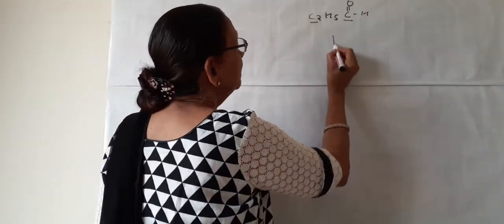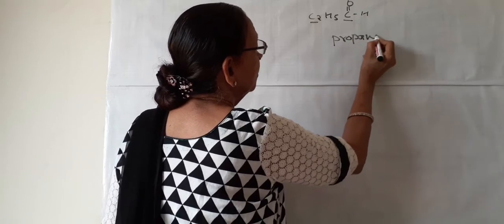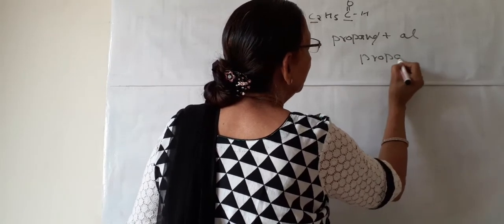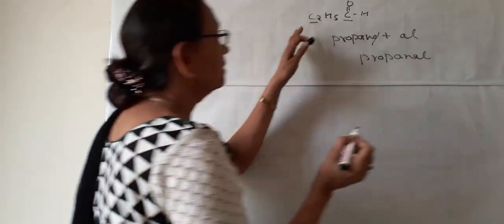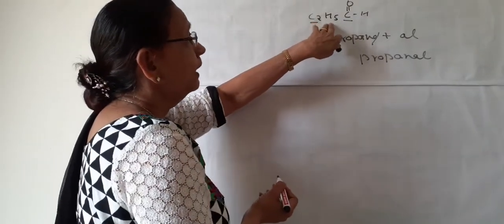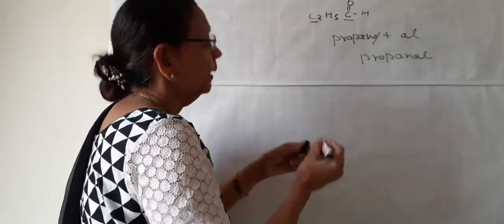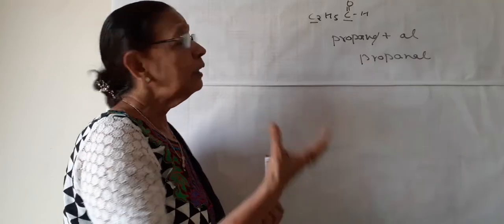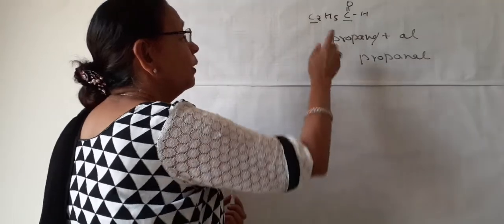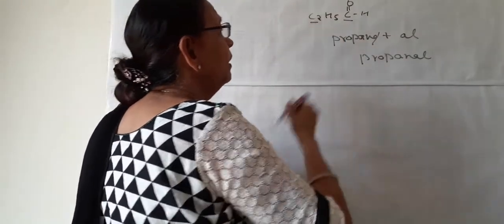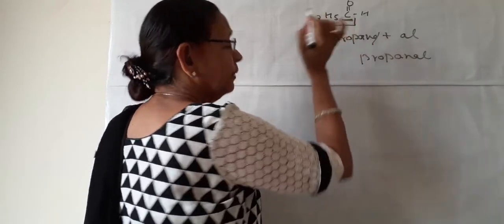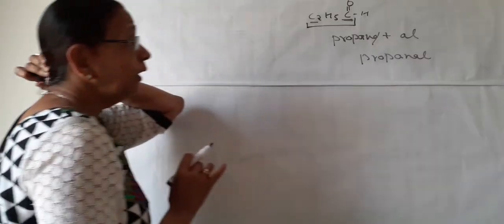So the 3 means propane, propane plus al, cancel E, so it is propanol. So the name of this compound is propanol with this alkyl group and not ethanol. Likewise, you can draw formula for propanol, then butanol, then pentanol, and all that. You have to remember that in the carbon chain, we have to consider this carbon also. So the carbon chain will have 2 plus 1, 3 carbons, and not only 2.